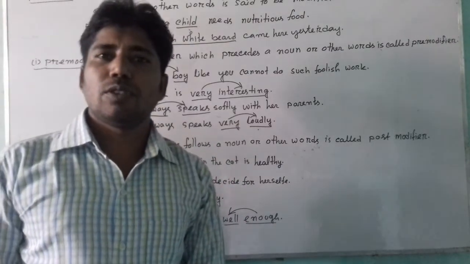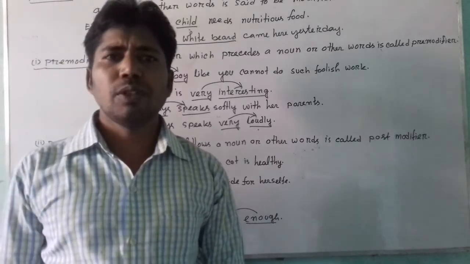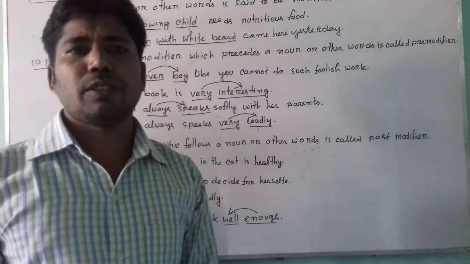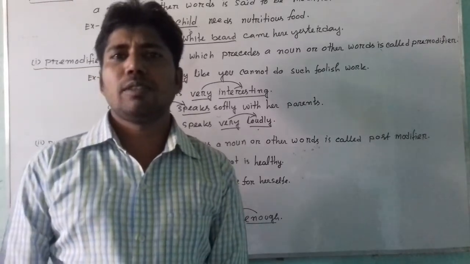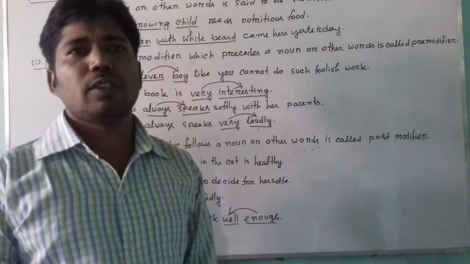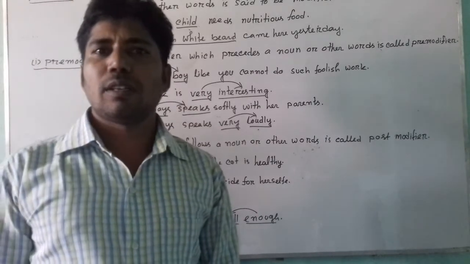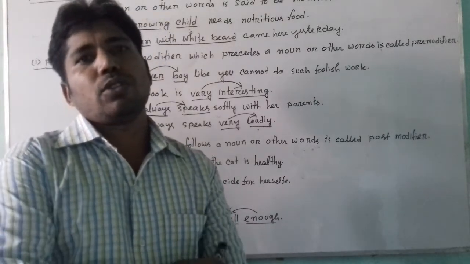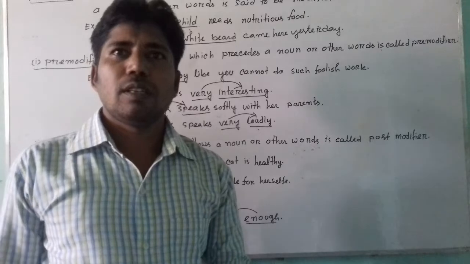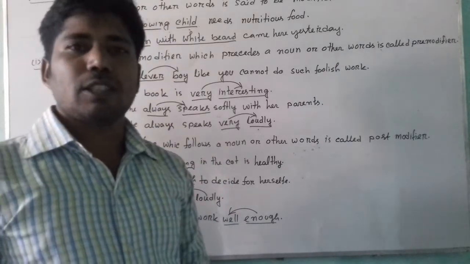Today I am going to talk about one modifier which is most important in English grammar, and there will be 5 marks given on this question. This question will be given in question number 9, and for the 5 marks there will be 10 blank spaces.